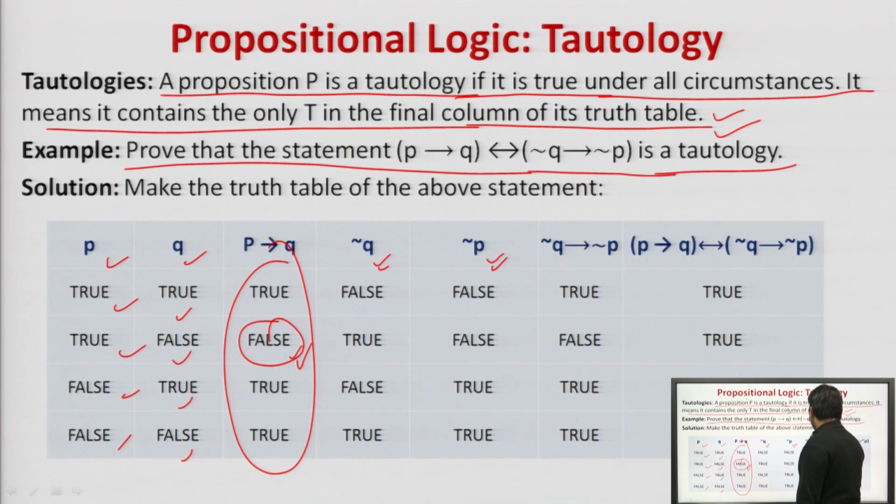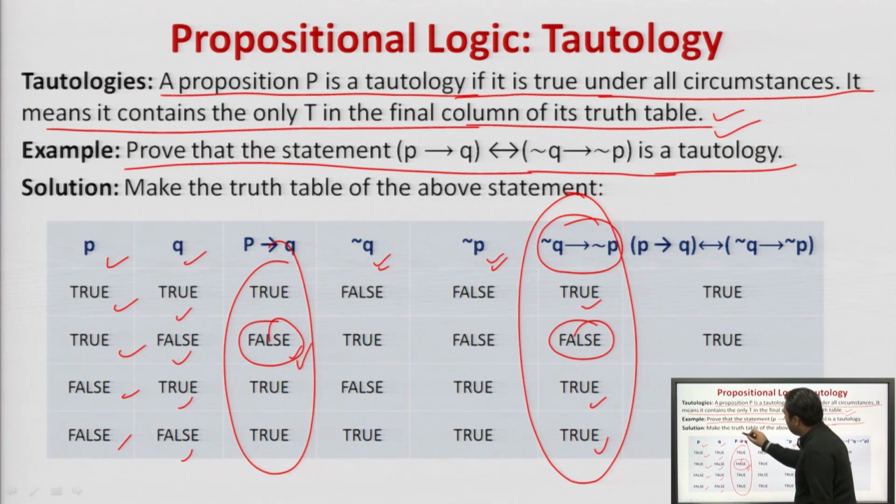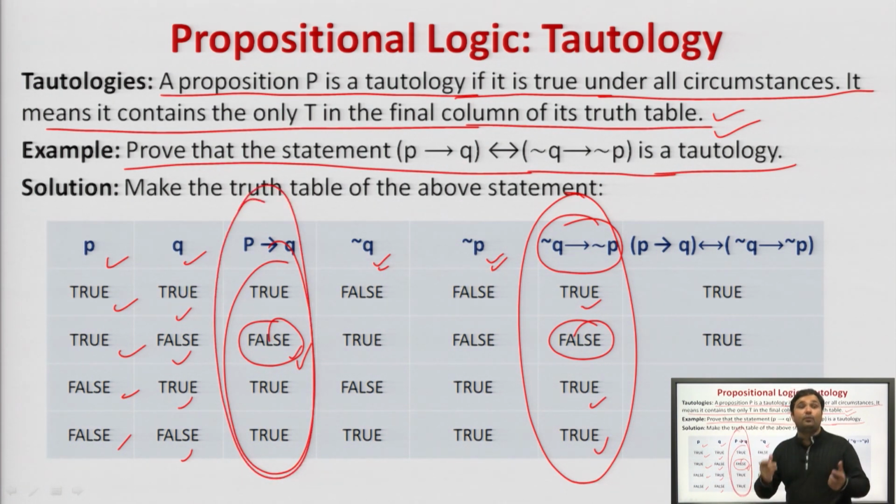Now, in order to prove the conditional, negation of Q implies negation of P, what we will do? False, false will return true, true, false will return false, rest will return true. Agreed? As of now, we can say that this and this statement are equal. This we have already proved earlier with an example. Now, next thing, we have to prove that the biconditional of this statement is returning all the values as true.